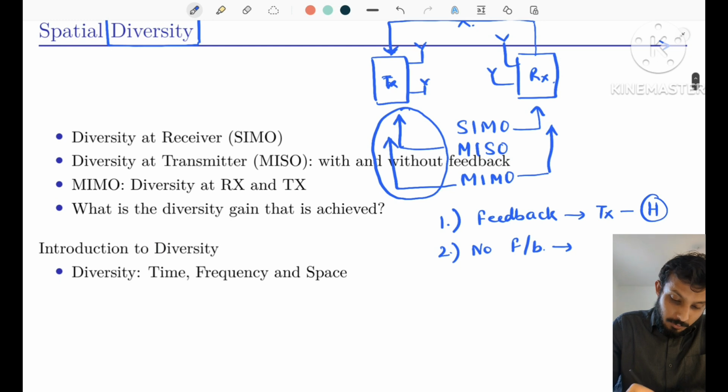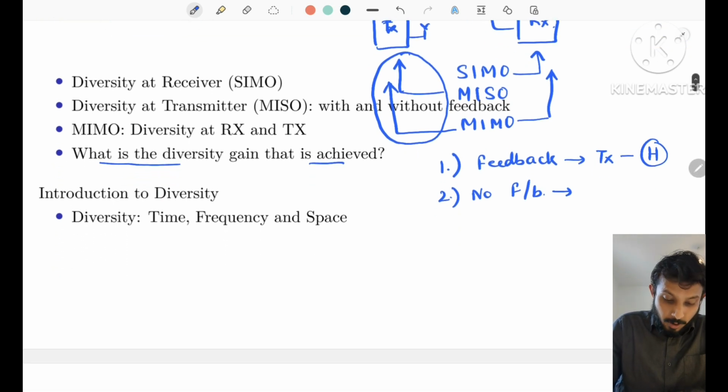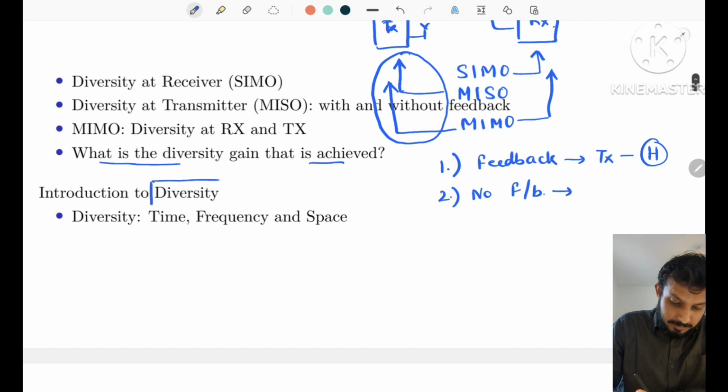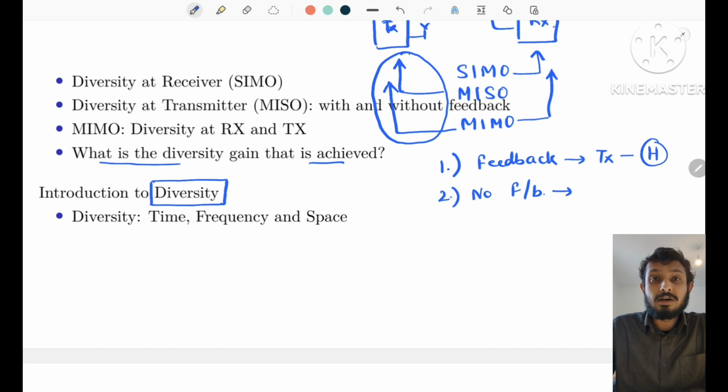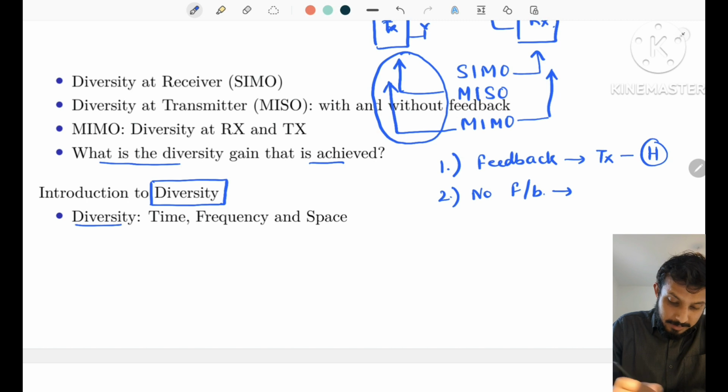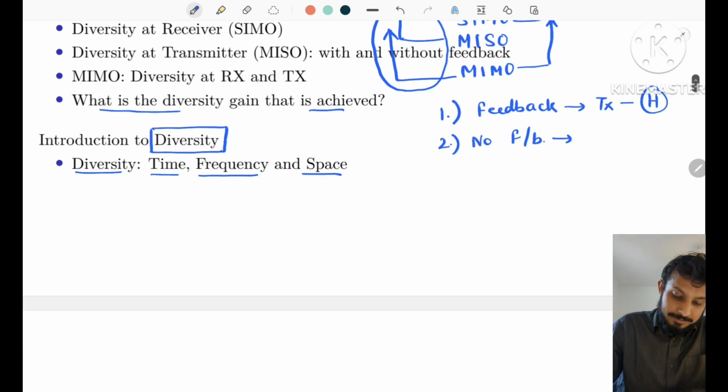Thereafter, we will look at what is the diversity gain that is achieved. But first, what is diversity? So when we send a signal over the air, our aim is to receive multiple copies of the same signal at the receiver so that we can effectively utilize these multiple copies to improve the gain of the system. And this diversity can be achieved in time, frequency, and space.